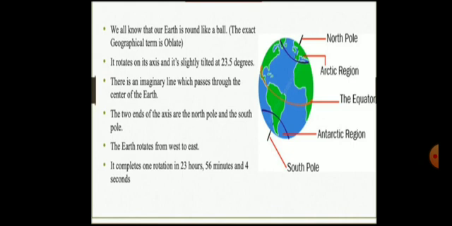The earth rotates from east to west. Sorry, west to east. Okay, the earth rotates from west to east. It completes one rotation in 24 hours but the exact timing is 23 hours 56 minutes and 4 seconds. One rotation in 23 hours 56 minutes and 4 seconds.